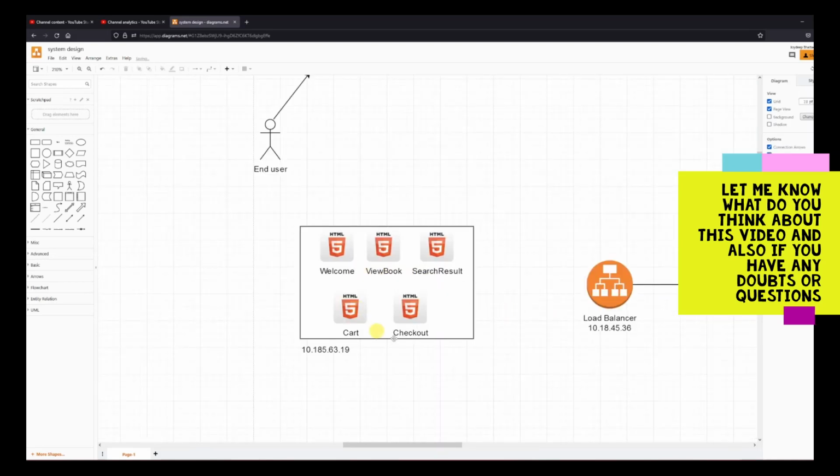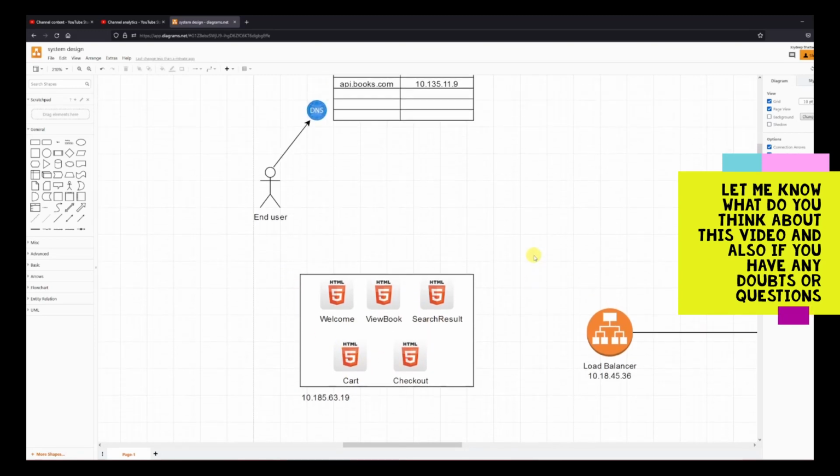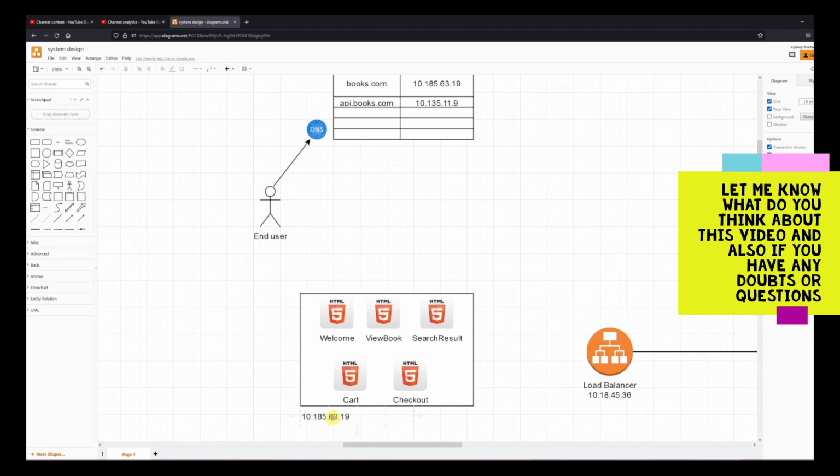Let's say this is my web server where I have the HTML pages, all the pages. For now, we have just 5 pages. It's hosted in a different server, and when you type books.com, it goes to this server. And when you try to use the backend, you go to api.books.com. So essentially, what will happen is this server over here will call books.com. It will hit the DNS over here and be rerouted because it is api.books.com, and be redirected to the load balancer.